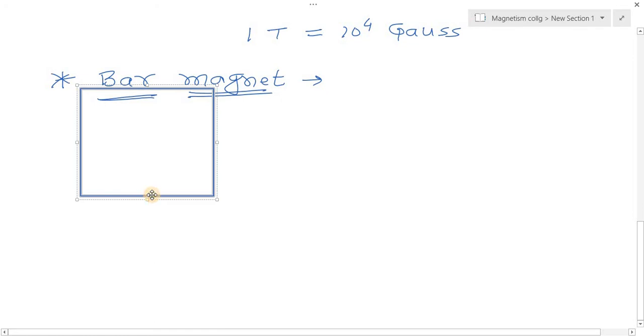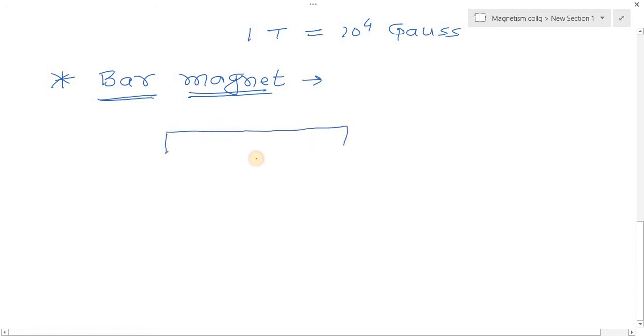See here. So bar magnet. What is a bar magnet? This one is the magnet here, and on the bar magnet, two poles are there. One is the north pole and another is the south pole.